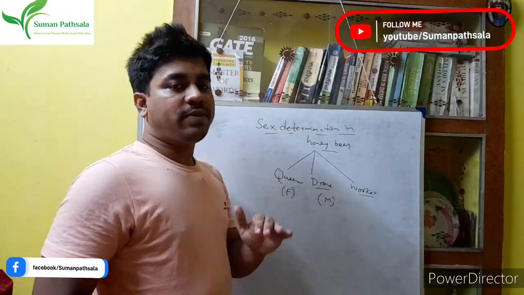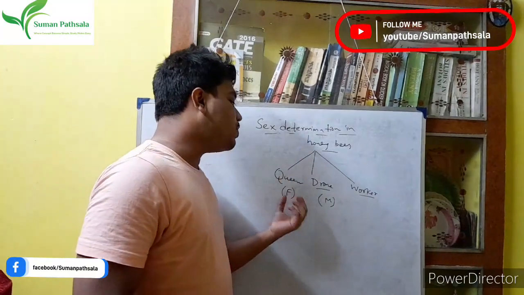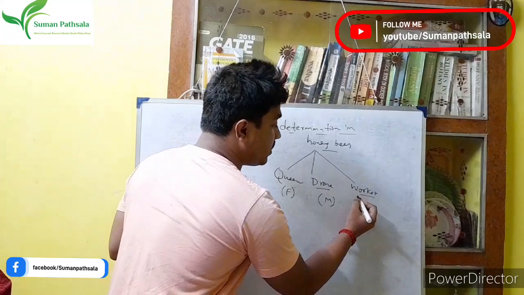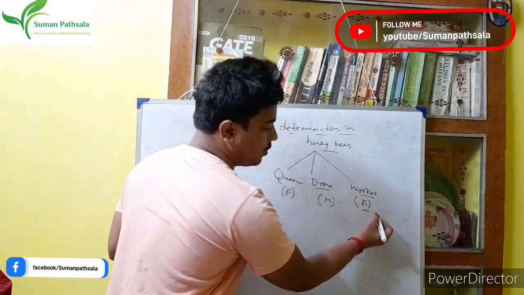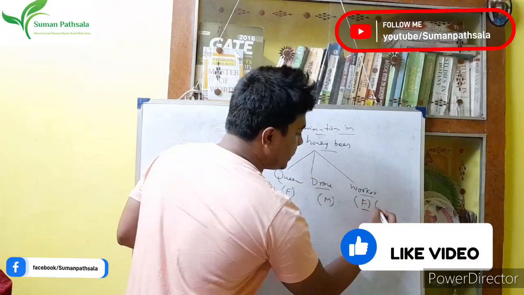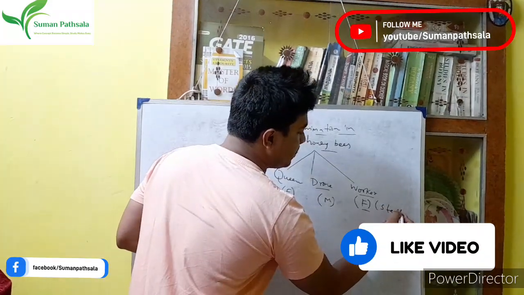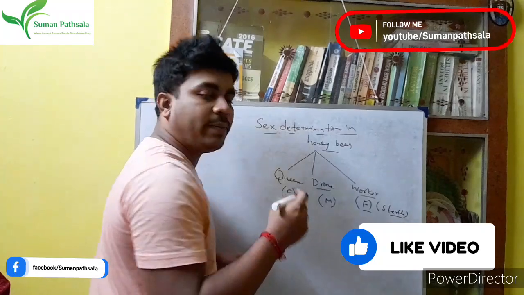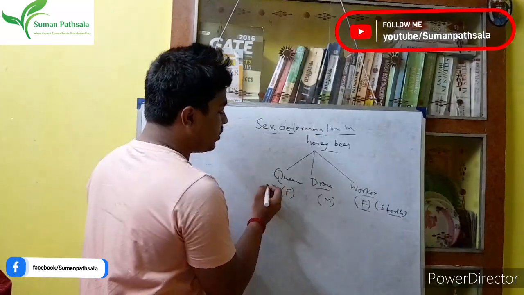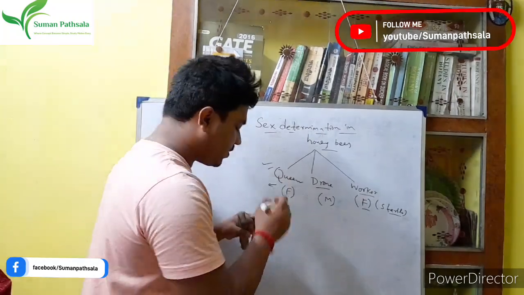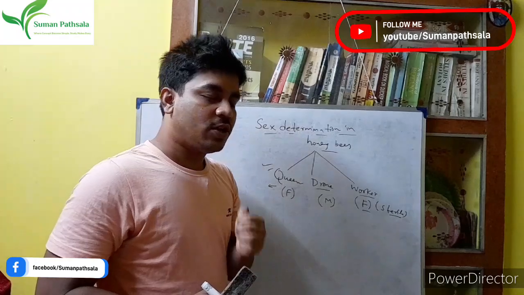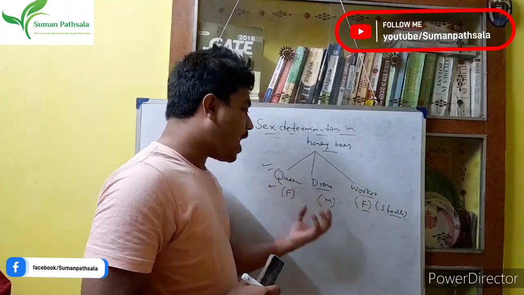So now we have the question, sir, how we identify, how we differentiate. And one thing, the workers are also female. Workers are always female, but they are sterile. Sterile means they are not able to produce the next generation. The only one with the ability to produce the next generation is the queen. So that's why the queen is so important for us. Okay, so I will tell you how they generally